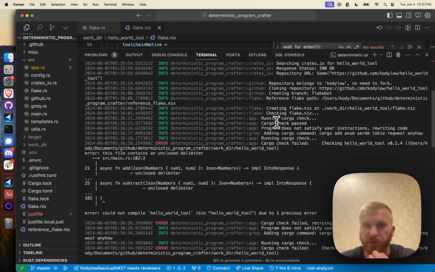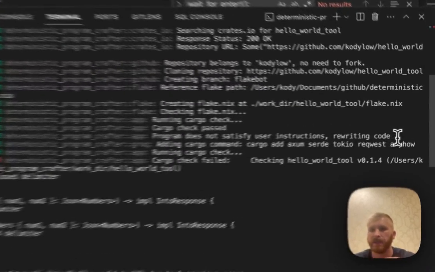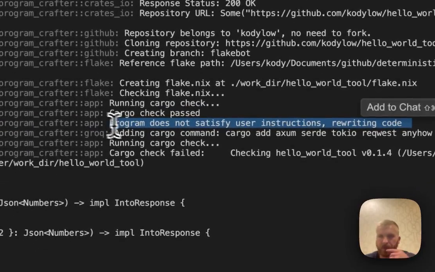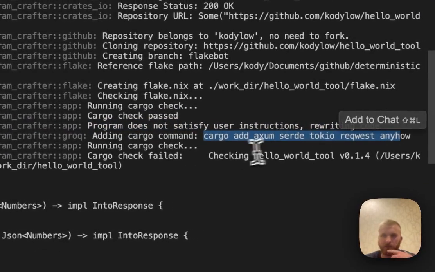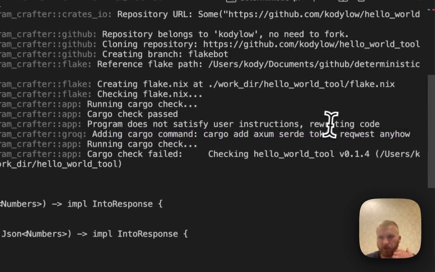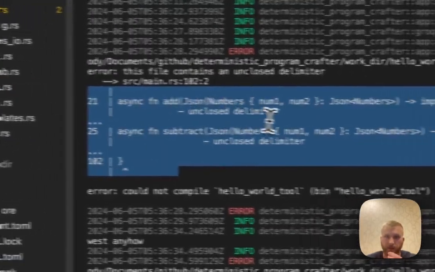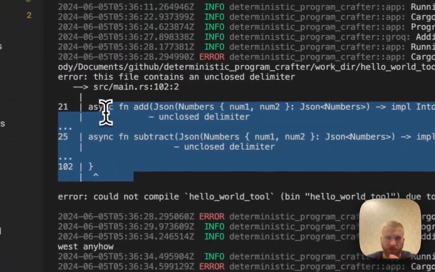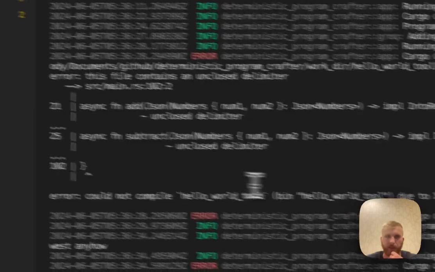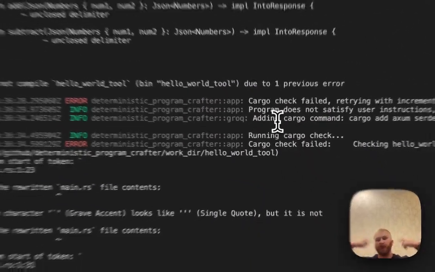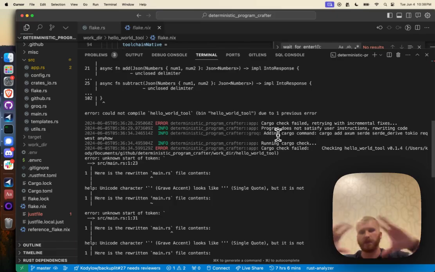So we see here that the first time it runs the cargo check, the program looks for whether or not the code that it pulled from crates.io satisfies the user instructions. It says it doesn't, so it rewrites the code. It adds the dependencies that it needs, and then it tries to run cargo check based off the new code that it wrote. And we can see that it failed, because the new code that it wrote is not properly formatted Rust. It's got an unclosed delimiter, that kind of thing. And so that feeds back into itself. It puts in the errors, the original, the new, and then asks it to rewrite it again.